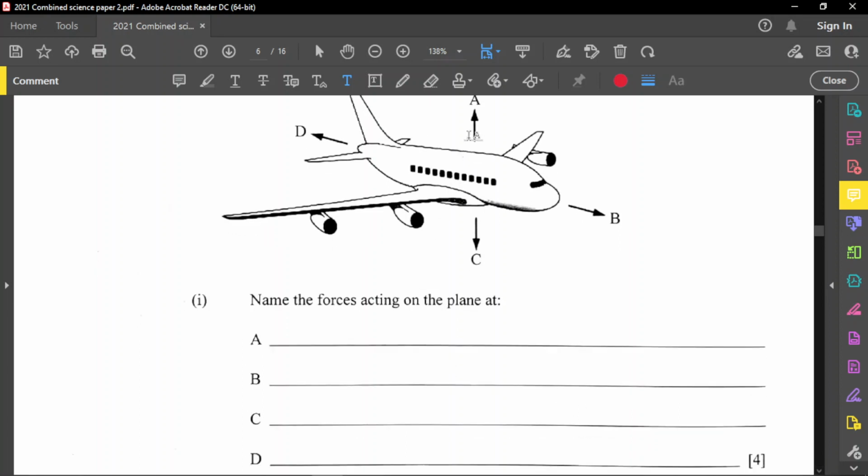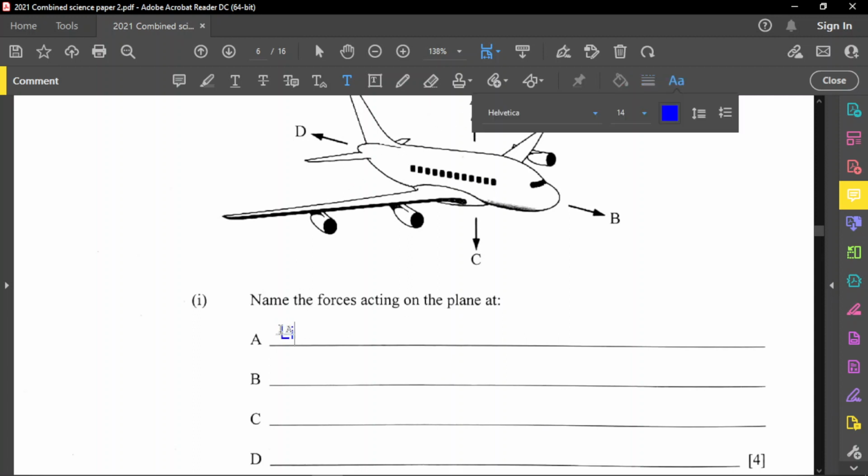So A is going up, so that one is called the lift. That's the name of that force, the lift. B is going forward, and that one is called the thrust. And C is going down, so that one is called the gravity or the weight. So we call this one the gravity, or simply the weight of the plane itself, which is mass times gravity, the total mass of the airplane and its content multiplied by gravity. So we call it gravitational force or weight.